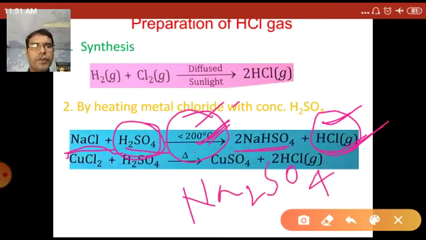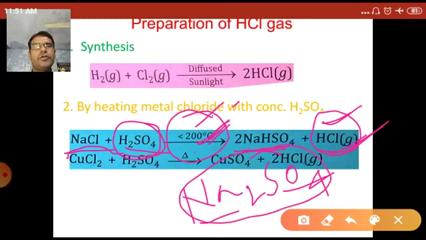Sodium sulfate is crusty and sticky in nature, it sticks to the glassware, and it is very difficult to remove the sodium sulfate from the glassware.